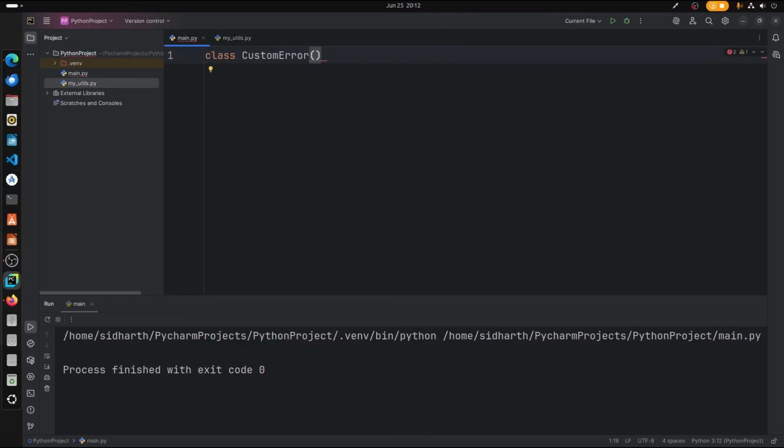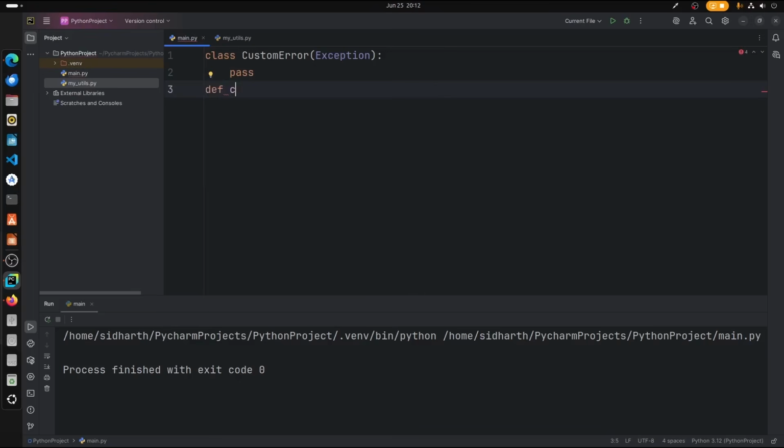We can declare a main class, and that will run when you run your program in the main Python file. Alright, so let's give the parameter as Exception, and at this point I would like to pass on the arguments.